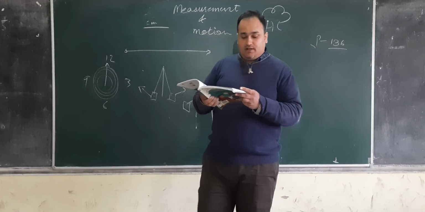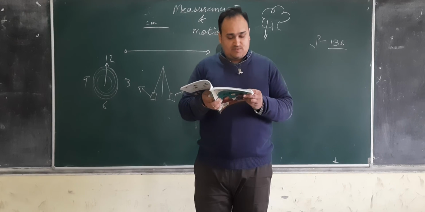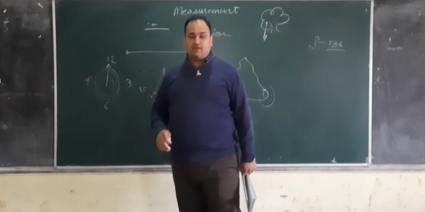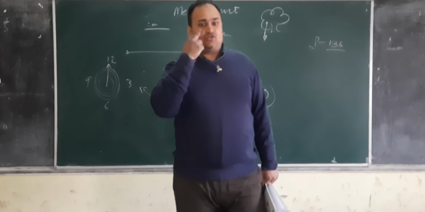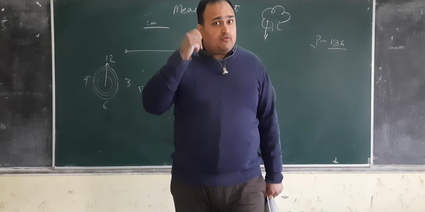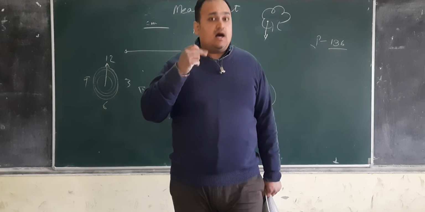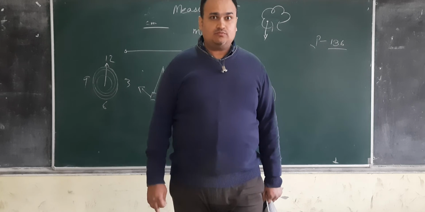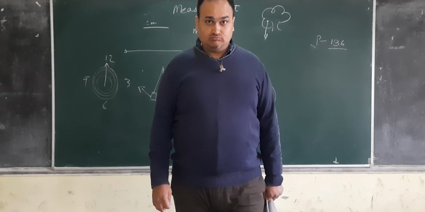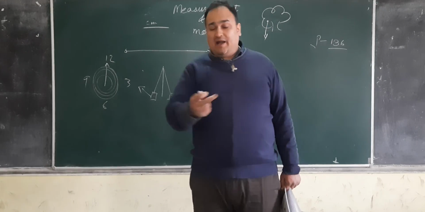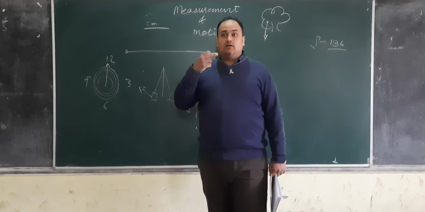In repetitive motion we have two types, periodic and non-periodic. Now look at my eyelash. They are moving periodically, but are they moving in a proper time? I can stop that movement also. So what is happening here? It is periodic motion, but it is happening non-periodically.